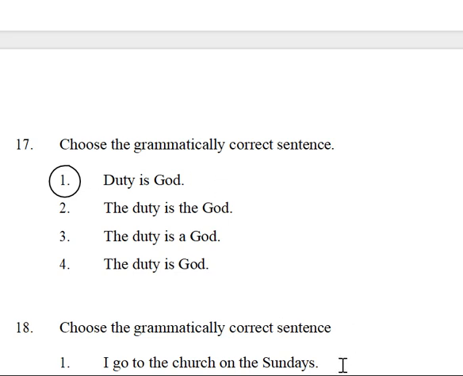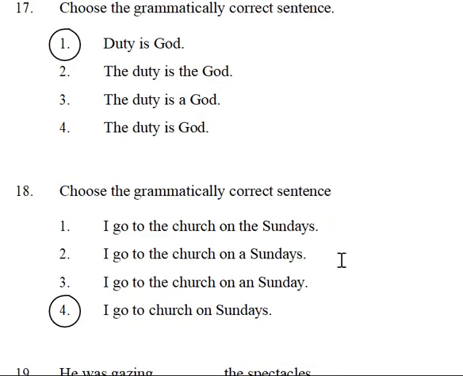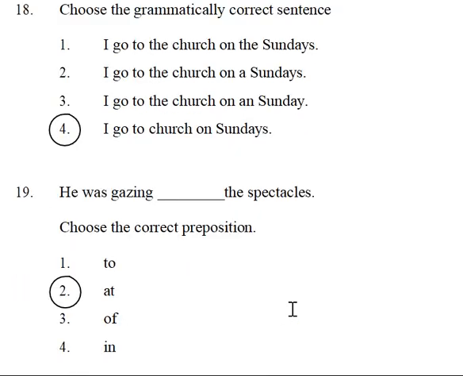For the truth or something general we won't use the. Grammatically correct sentence: I go to church on Sundays. The same as I explained first. You won't say the Sunday generally. When something happened on that particular Sunday, you can say the Sunday of the fourth, like that we can tell a particular sense. This is the normal regular going, that is a general truth, so you can't use the.